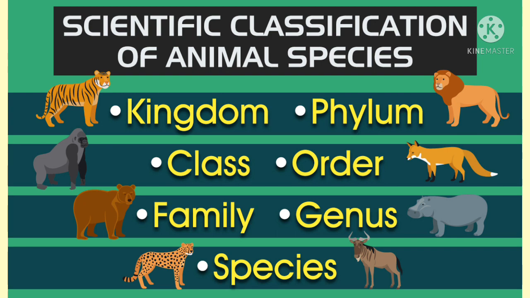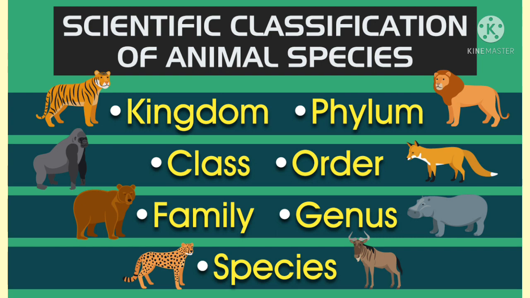A group of genera with several common characters forms a family. For example, leopard, tiger and cat. They have some common characteristics and belong to the same family, the cat family Felidae.